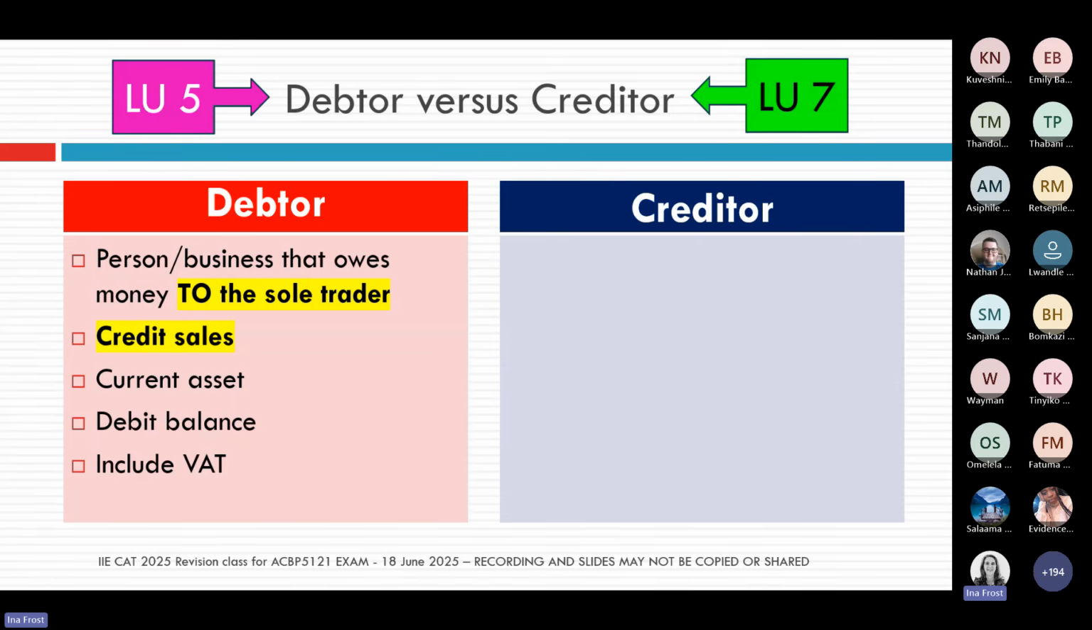So when the business sells something on credit, in other words, we're selling it to you now, but you only have to pay us later. That is how we get a credit, how we get a debtor. A debtor is always classified as a current asset, and therefore debtors must always have a debit balance. And just another reminder, your total amount for your debtor will be the amount that includes VAT. And that's a very important aspect to remember for your Learning Unit 7.